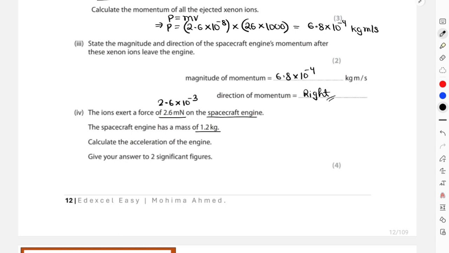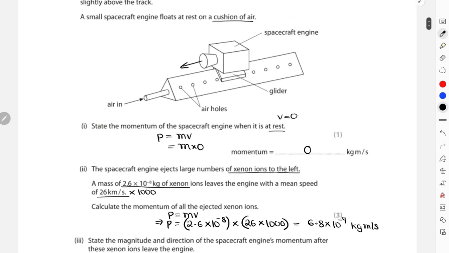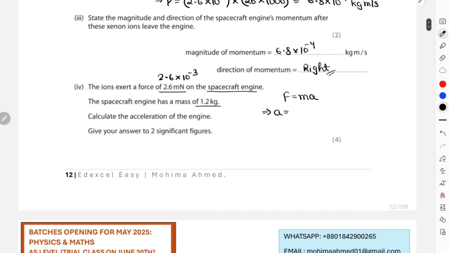Force is given, mass is given. I can easily calculate the value for acceleration over here, but I'm not understanding why they are giving you 4 marks for this. I think that is for the equation over here. Other than that, they're not using any other thing over here. You just have to use F equals ma, and then make a the subject of this equation, which is basically force divided by mass.